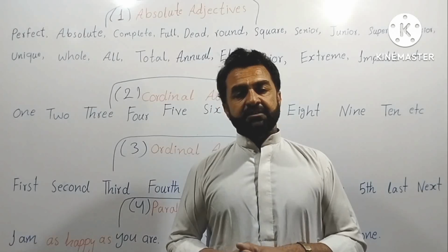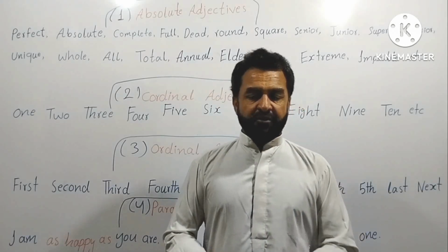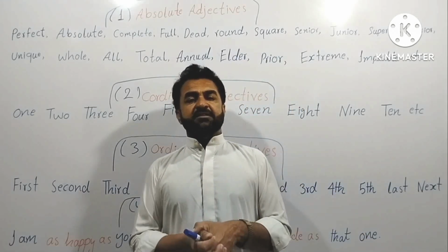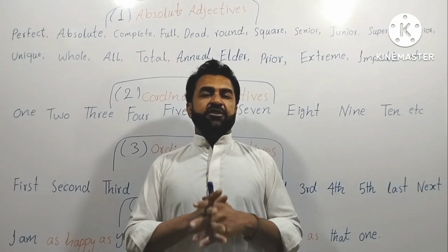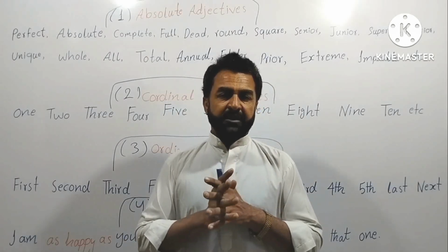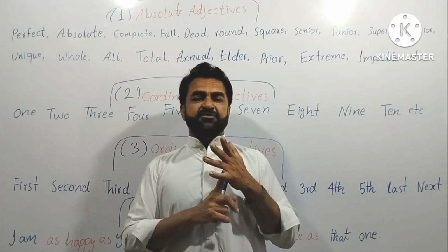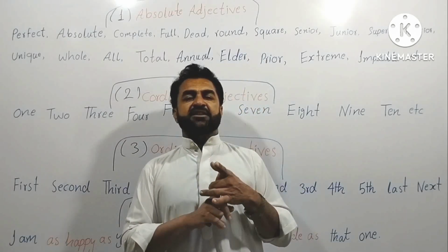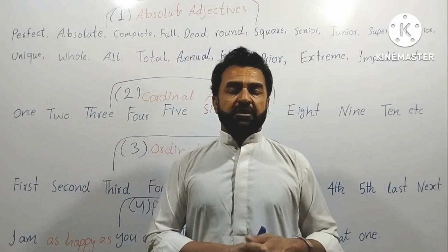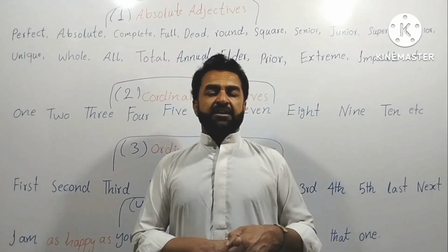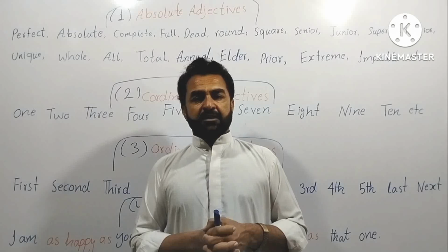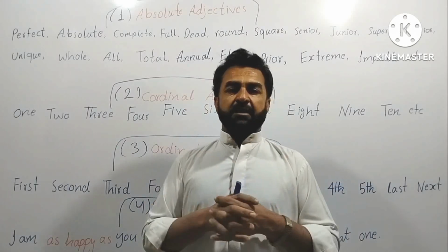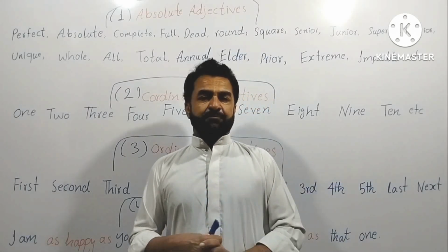So I think you have understood the concept of today's lesson. In today's lesson, we read four things. The first one was absolute adjectives. The second one was cardinal adjectives. The third one was ordinal adjectives. The fourth one was parallel degrees, or parallel adjectives, whatever you call them.